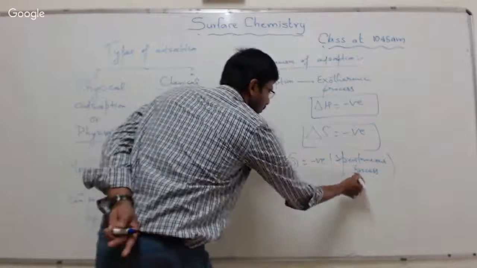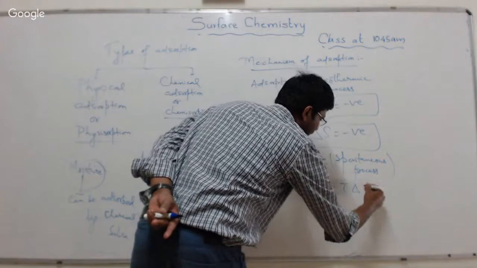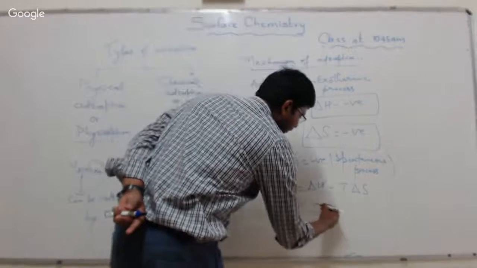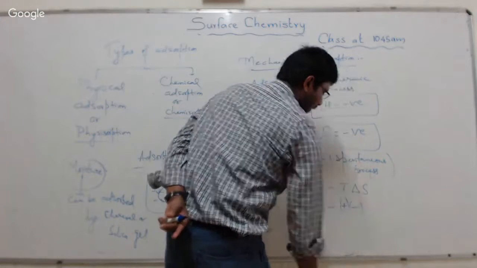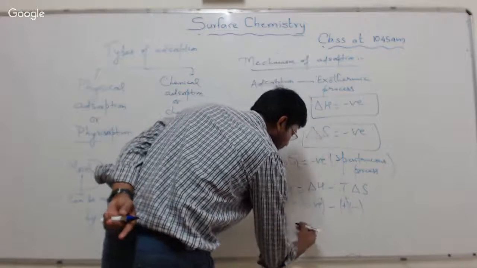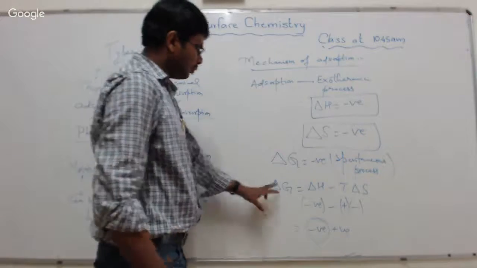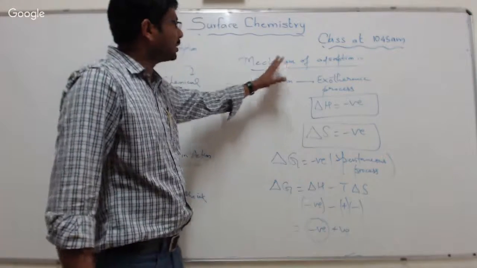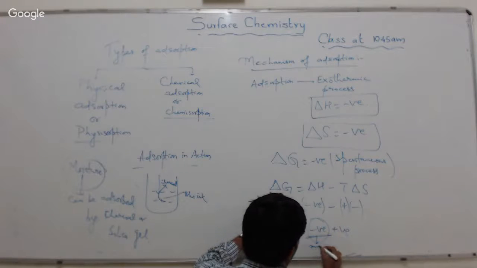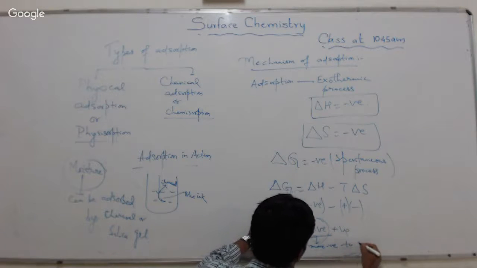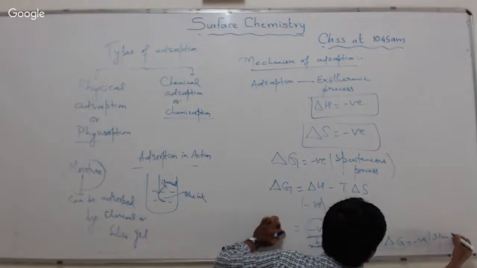From thermodynamics, we know delta G is equal to delta H minus T delta S. Delta H is negative. Temperature is always positive in Kelvin scale. Entropy change is negative, so minus T delta S becomes positive. So the more negative the enthalpy change, the more negative the value of Gibbs energy, and the more spontaneous the adsorption will be. So this should be more negative to make delta G negative, that is spontaneous.